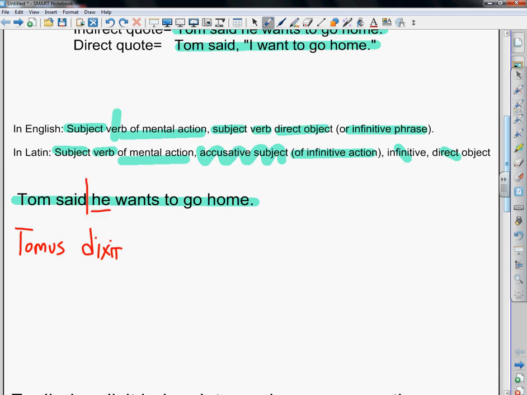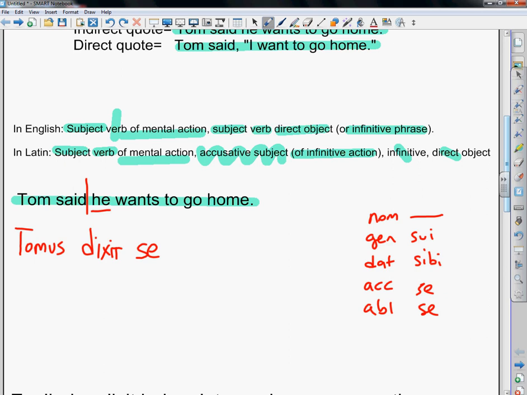Now, here's where we're going to differ from the English. The English has another nominative form, he. We're going to use an accusative form. The accusative of him is se. And if we remember right, we get no nominative form of that reflexive. But for the genitive, we get sui. For the dative, we get sibi. For the accusative, we're going to get se. And for the ablative, we're going to get se. And that is a third person reflexive pronoun. It means himself, herself, itself.